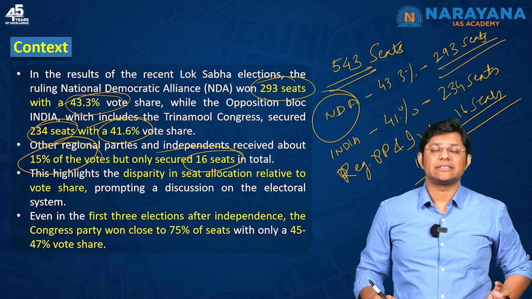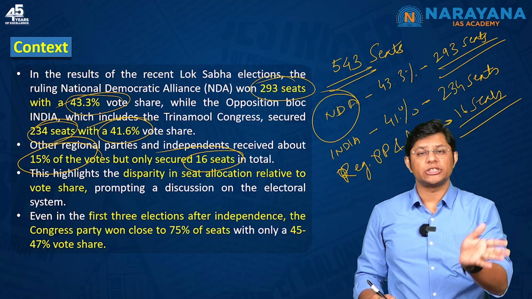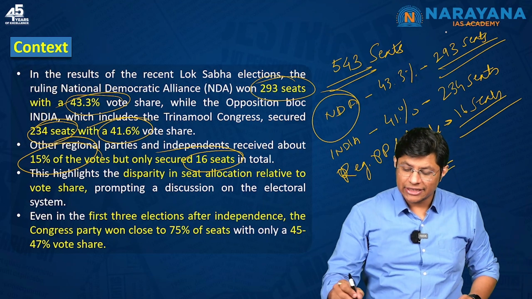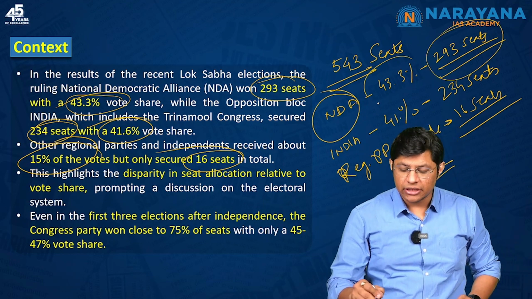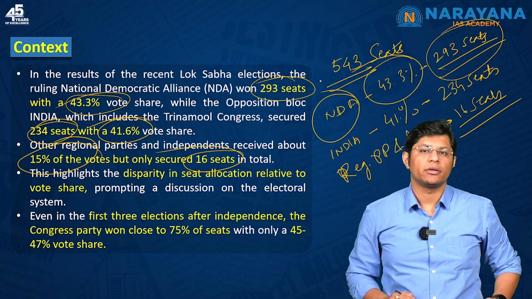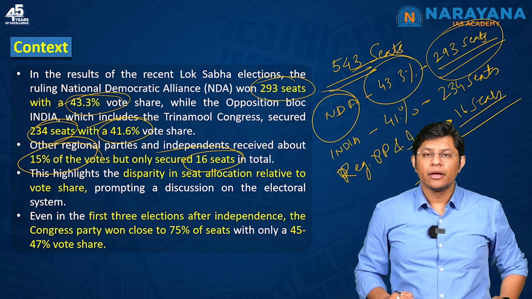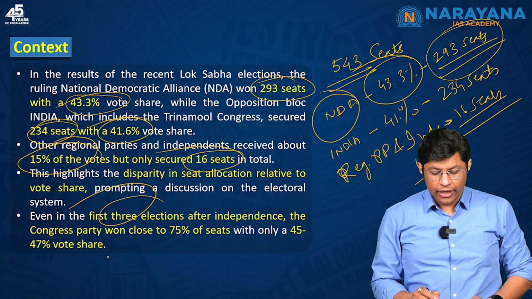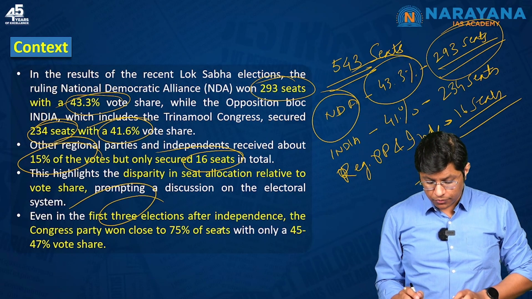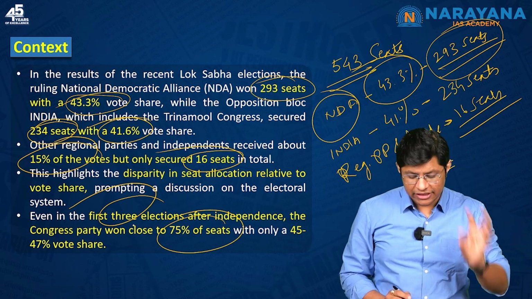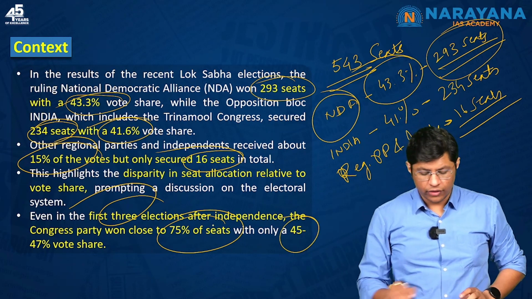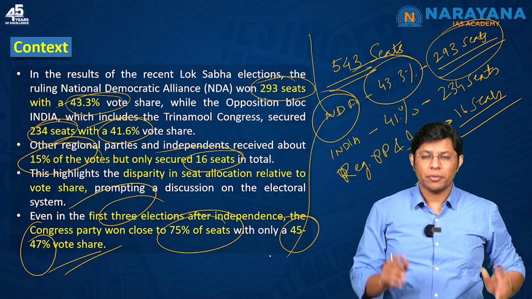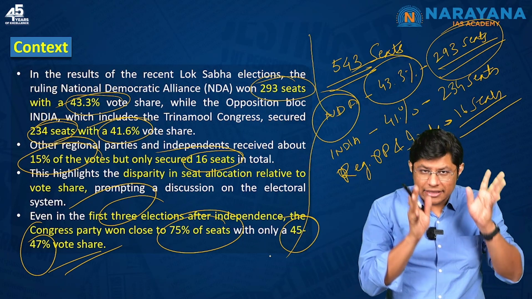This highlights the disparity in the seat allocation relative to the vote share, which means here the seats are not as per the percentage of votes people have polled. There's a disparity. The same happened after independence in the first 3 elections, where the Congress won 75% of the seats, but the vote share was only 45 to 47%. This is the context. I hope you are understanding what the exact issue is.